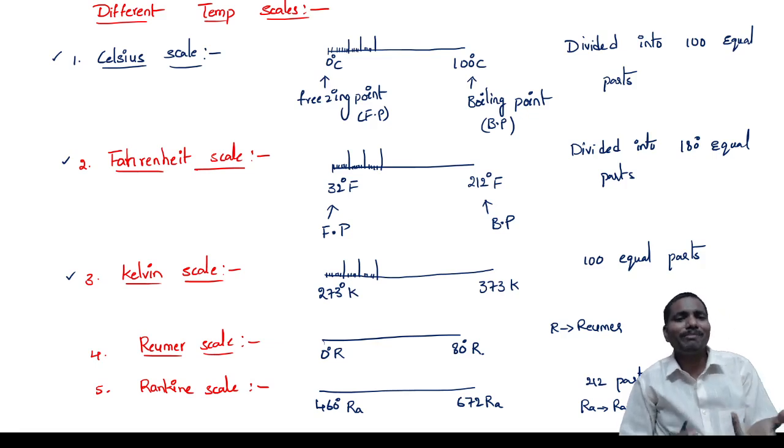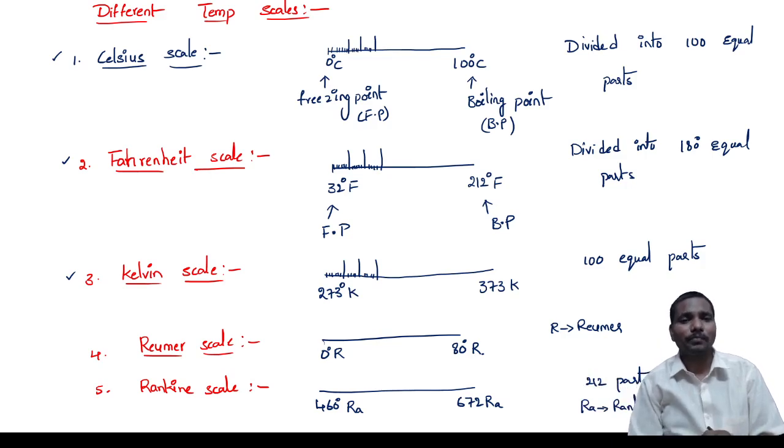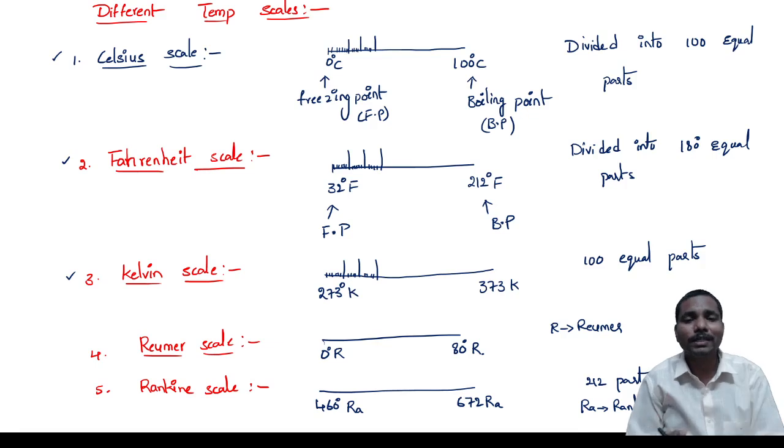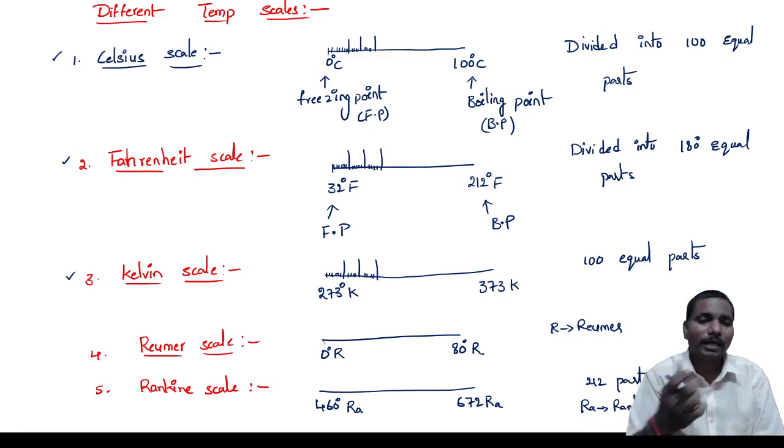Okay, this is the same as in India, where the currency is rupees, and in America, dollars. Some countries are using Celsius, some countries are using Fahrenheit, like that. We know very well $1 is approximately 85 to 90 rupees. In the same way, here there is a conversion between these temperature scales. Okay, let us take that one.